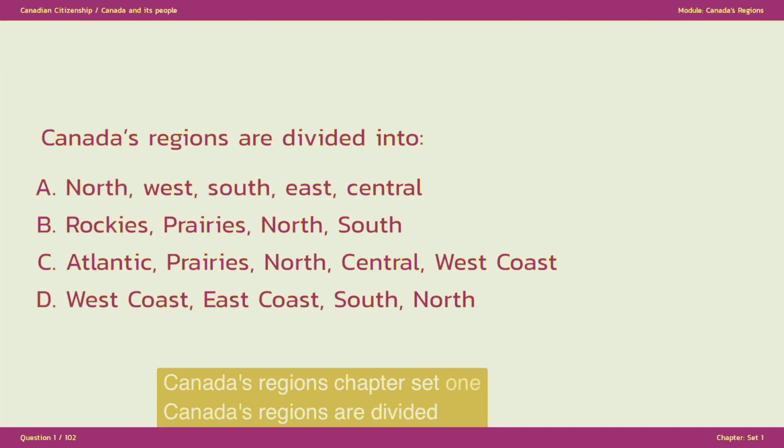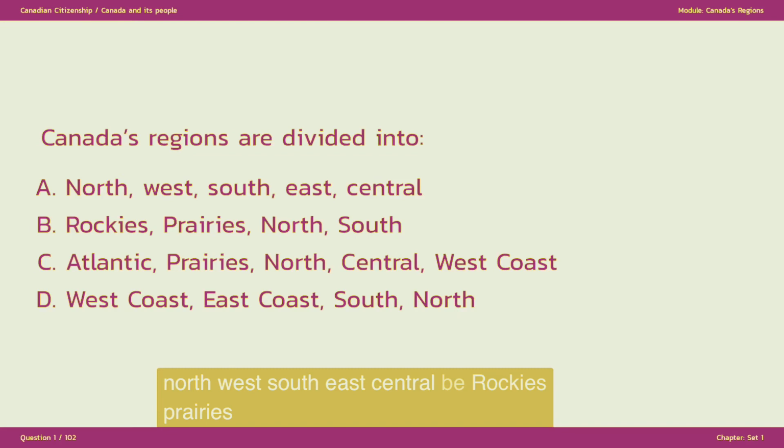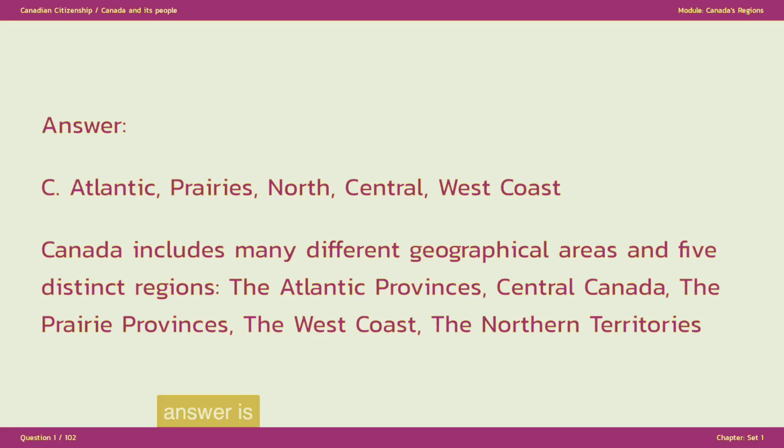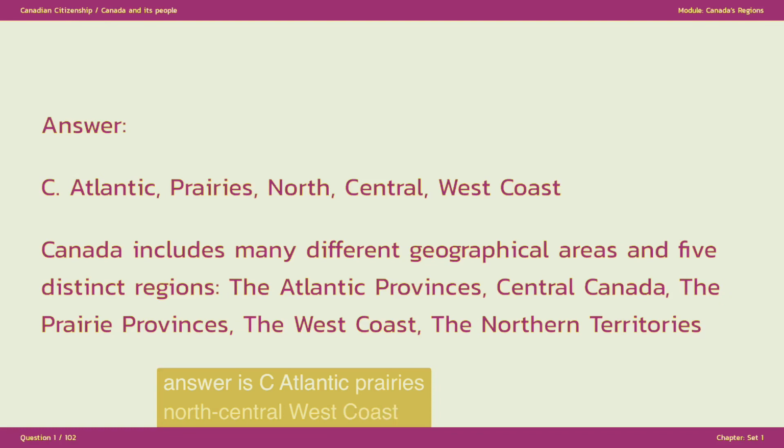Canada's regions are divided into A. North, West, South, East, Central. B. Rockies, Prairies, North, South. C. Atlantic, Prairies, North, Central, West Coast. D. West Coast, East Coast, South, North. The answer is C. Atlantic, Prairies, North, Central, West Coast.